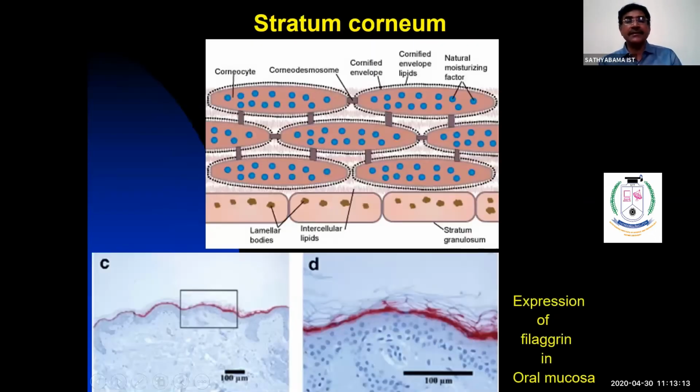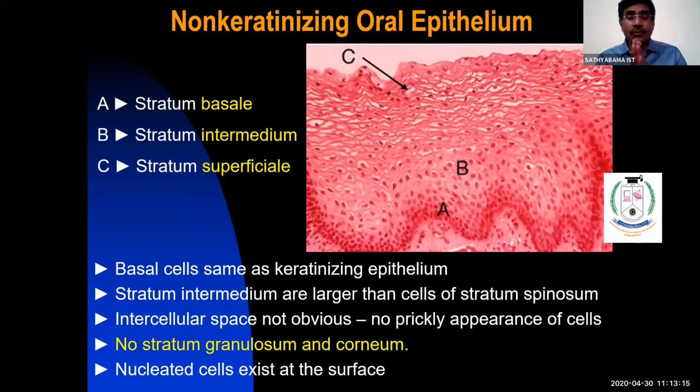Right, the non-keratinized oral epithelium. It has 3 layers when compared to keratinized epithelium: stratum basale, stratum intermedium, and stratum superficiale. Stratum basale is as simple as that of keratinized epithelium. Stratum spinosum is not present in the non-keratinized epithelium. Here you have stratum intermedium and stratum superficiale. We don't have stratum granulosum or stratum corneum.